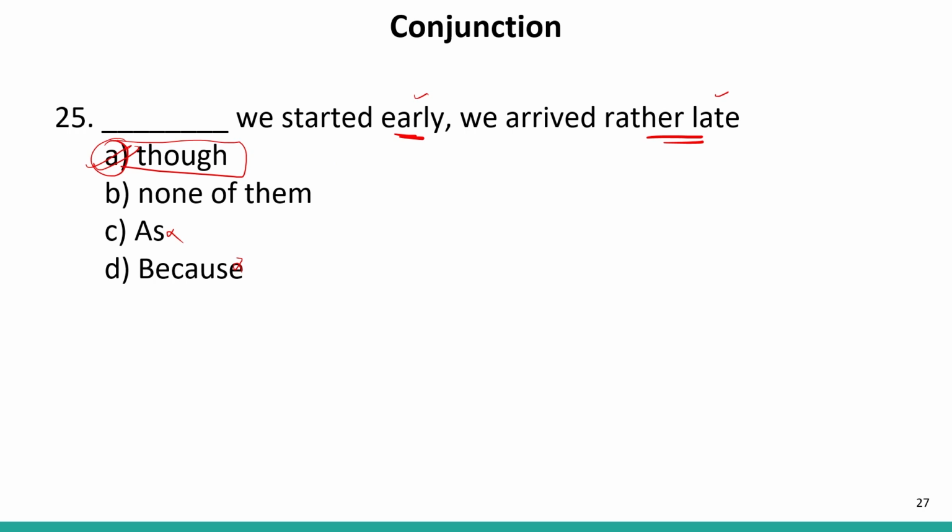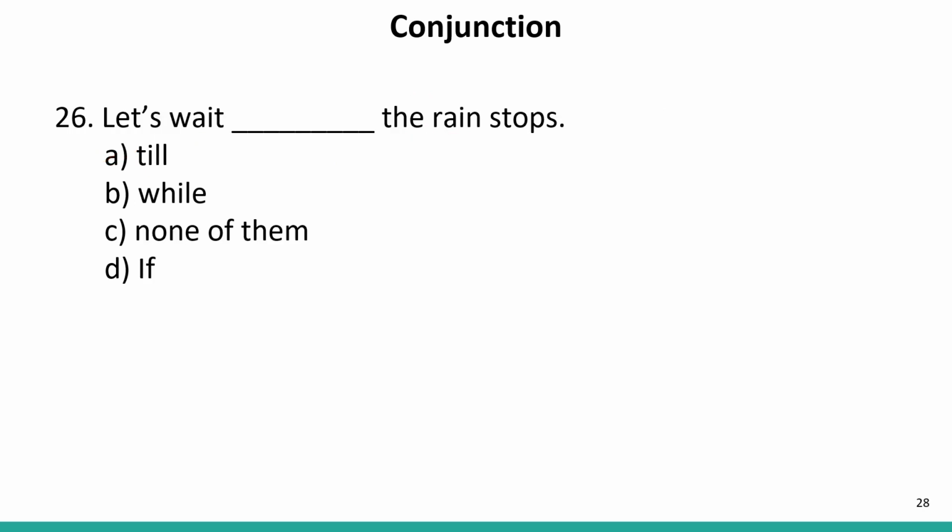Now let us move to the next question. Let's wait, dash, the rain stops. It means we have to wait till that time, up to the time the rain stops. So here the correct answer will be till. So our answer is A. If shows conditions, while shows another action that takes place when something is going on. So here our answer will be A.